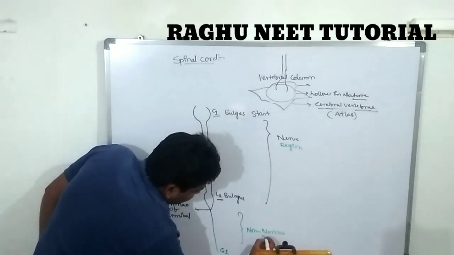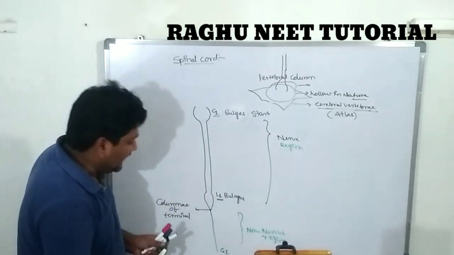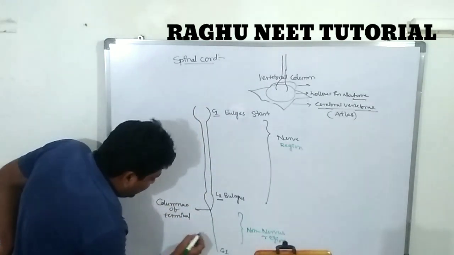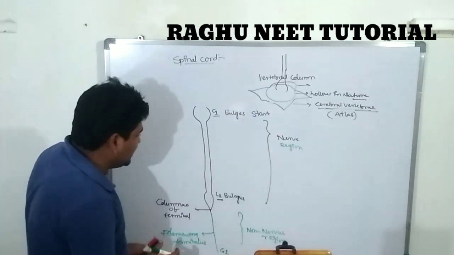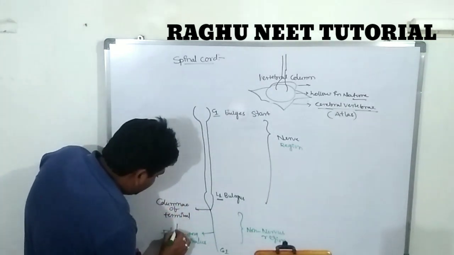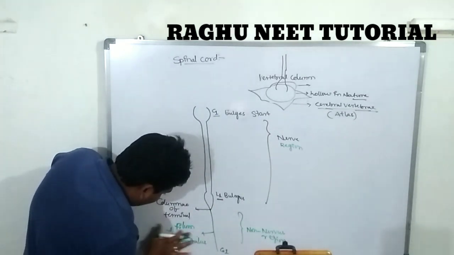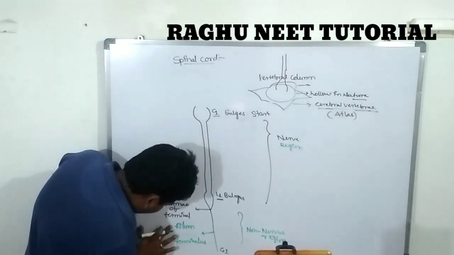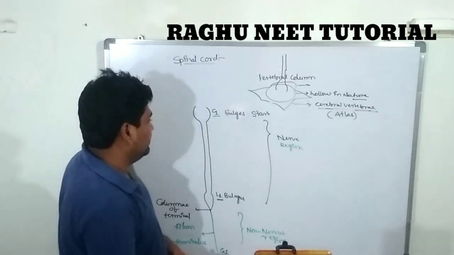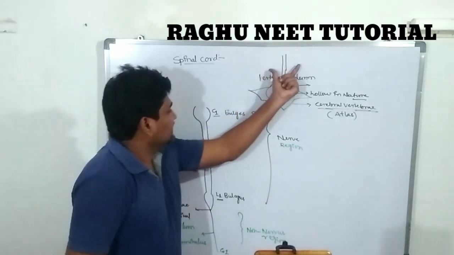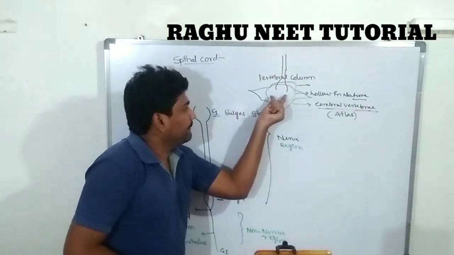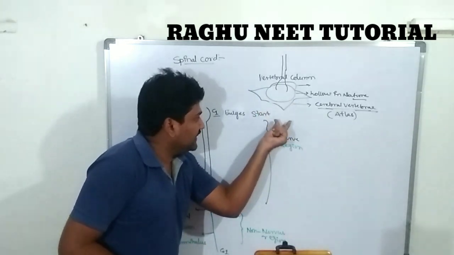This non-nervous region of the spinal cord is known as the filum terminale. Let's discuss, listen carefully. First, the spinal cord leads into the vertebral column.